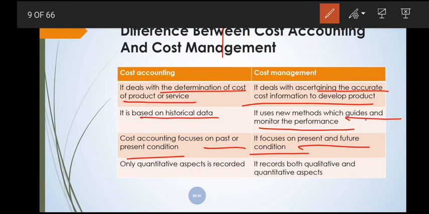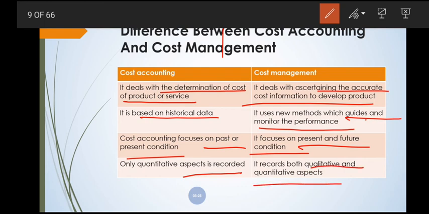Next, the last difference: in cost accounting, only quantitative aspects are recorded. Quantitative aspects means numerical data. It is very easy to understand, right? Cost management records both qualitative and quantitative aspects.